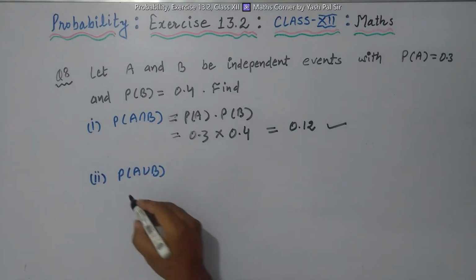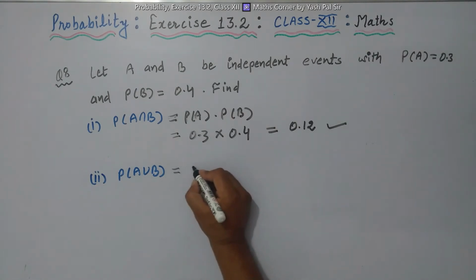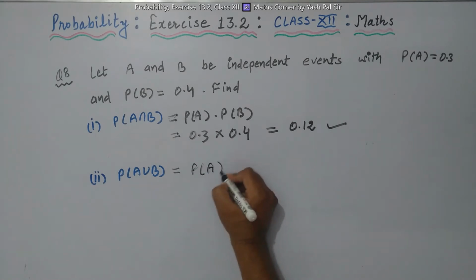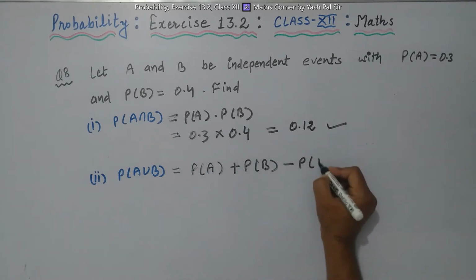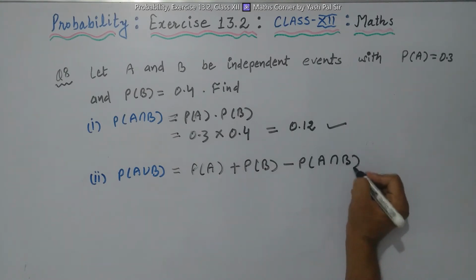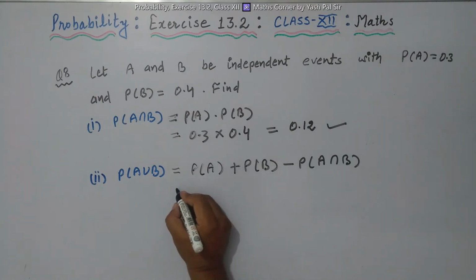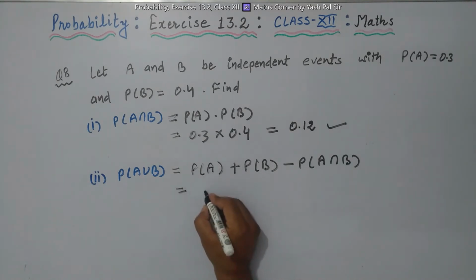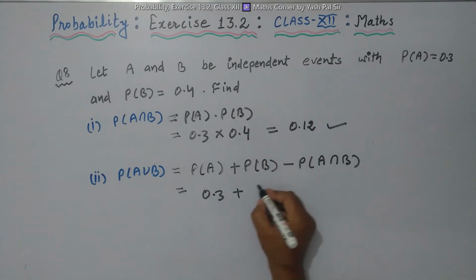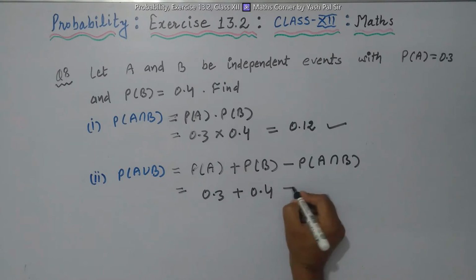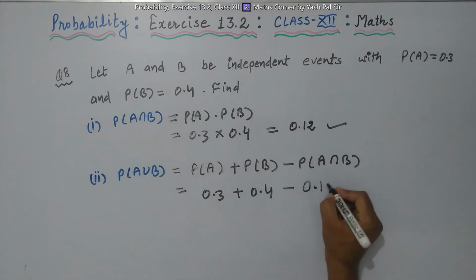Now second part, find probability of A union B. We apply the rule, probability of A plus probability of B minus probability of A intersection B. So this is equal to, what is probability of A? This is 0.3 plus probability of B is 0.4 minus A intersection B, the value is 0.12.